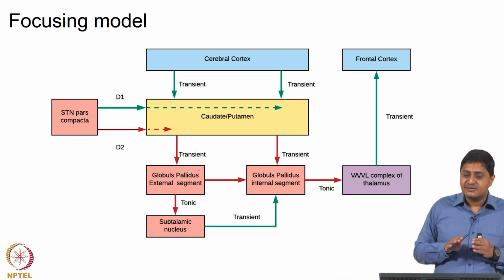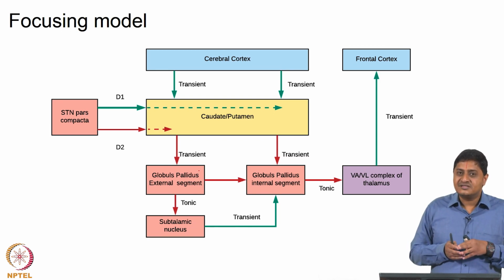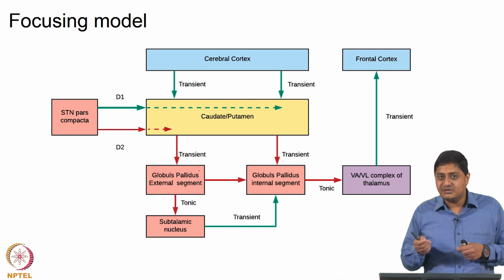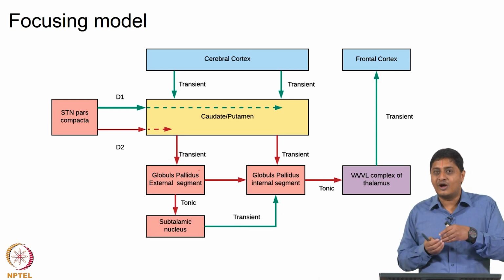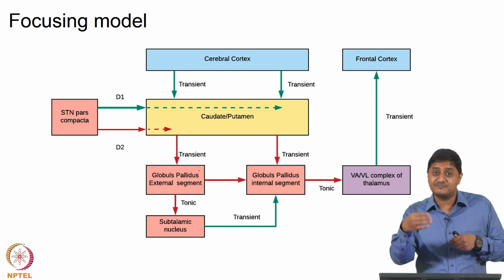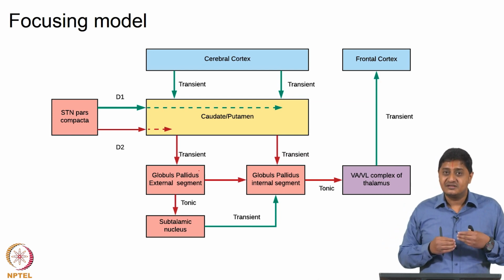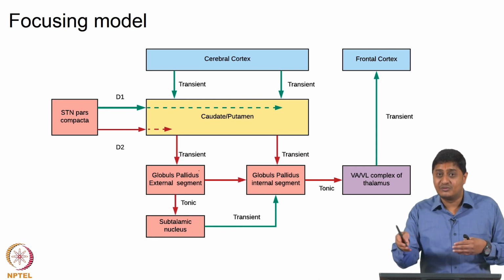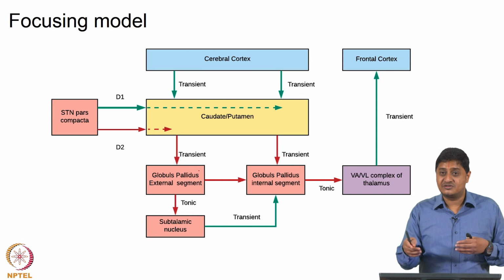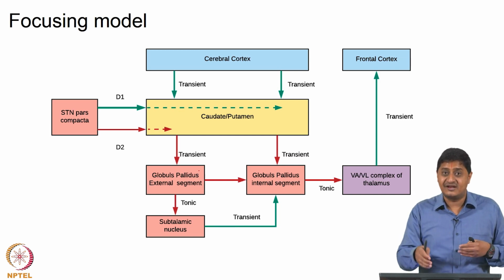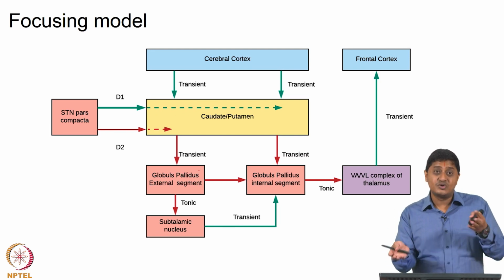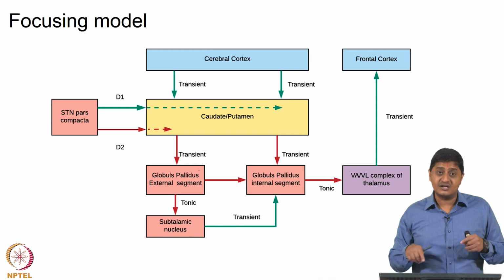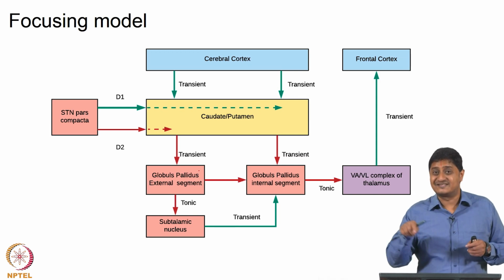So, that means what is essentially happening is not just movement selection, but also some form of reward related evaluation. So, I am comparing an outcome or a possible outcome or an expected outcome with the cost that is involved in performing the movement. If I make movement A, if I reach target A, what am I going to get? If I reach target B, what am I going to get? Which is going to be more beneficial, and what is the cost involved in making this movement versus that movement?